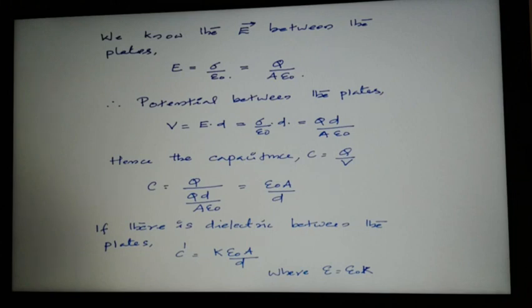When a dielectric slab is there between the plates, the capacitance increases. C dash is equal to k into epsilon 0 A by d, where epsilon 0 A by d is equal to C. So C dash can be taken as k into C. C dash is equal to k into C. Okay, so that is a practically possible method to increase the capacitance of a parallel plate capacitor.